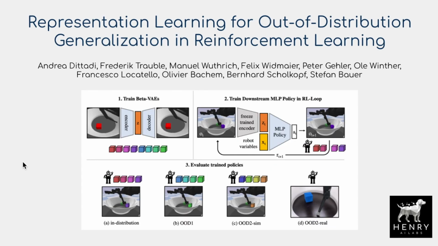algorithm. Next up, we have an extremely large-scale study that even measures the computation in GPU years, titled Representation Learning for Out-of-Distribution Generalization in Reinforcement Learning. So first, I think they train something like 1,100 policies, where they start off by training these beta VAEs on these different distributions, and then you use that representation to facilitate the control policy for these different tasks, which I think are cube pushing and one other task that I don't remember. But this idea of what are the details of this pre-trained representation that impact the downstream performance for reinforcement learning control tasks from